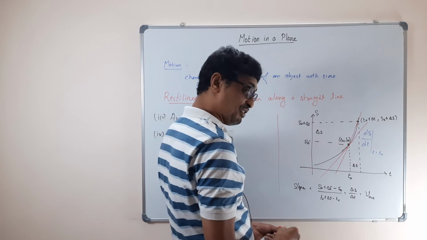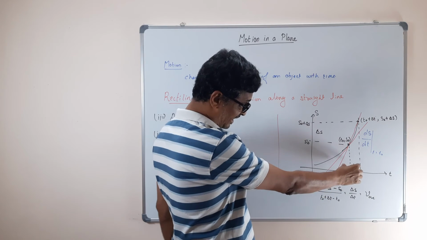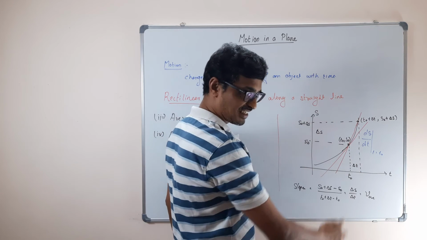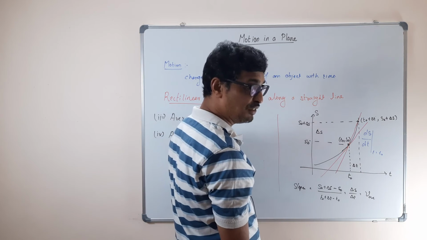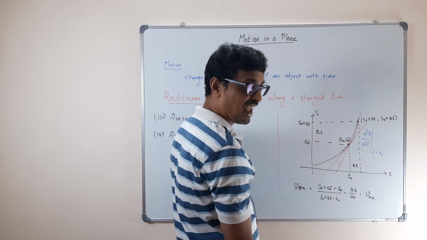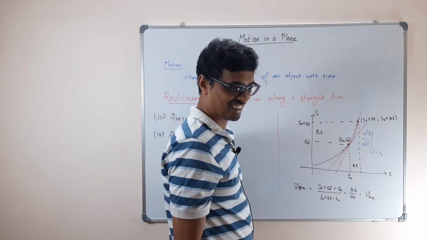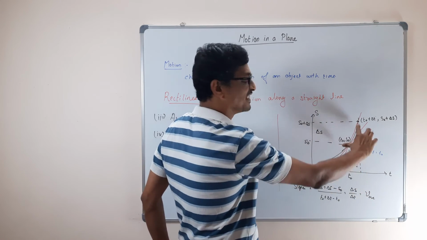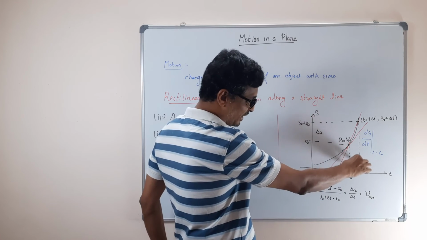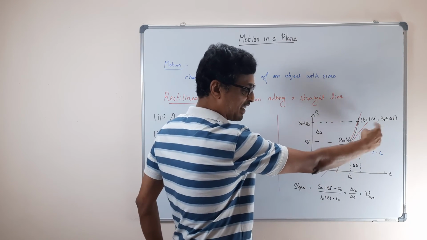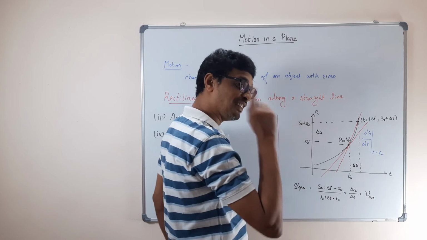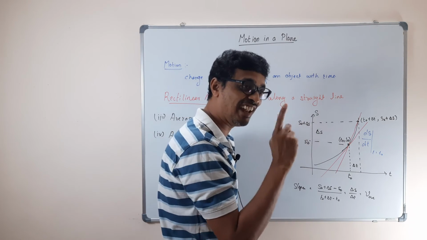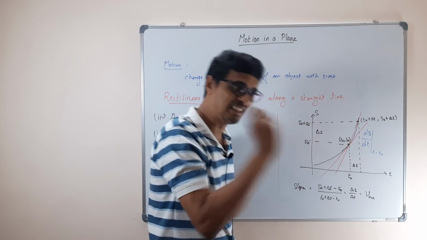You got it? And now you see, when I make this delta t smaller and smaller, when delta t approaches 0, it becomes a tangent. So then it gives you the velocity at t0. Earlier we said average velocity from t0 to delta t. The moment I make delta t become 0, when it becomes a derivative, then it gives the velocity at t0. That's what we call instantaneous velocity at a time t0.